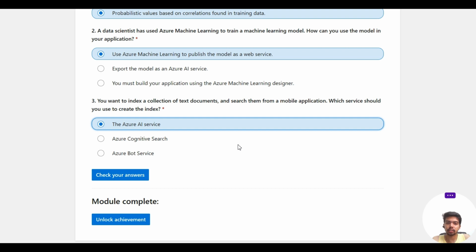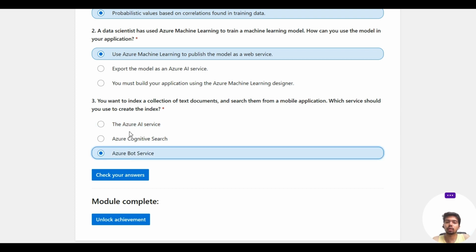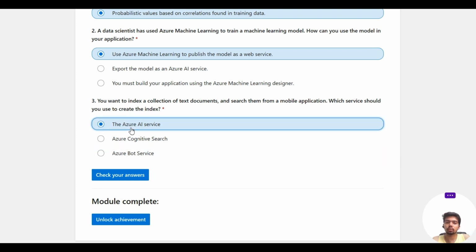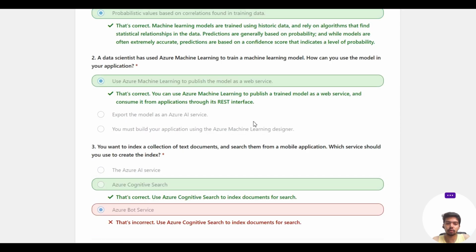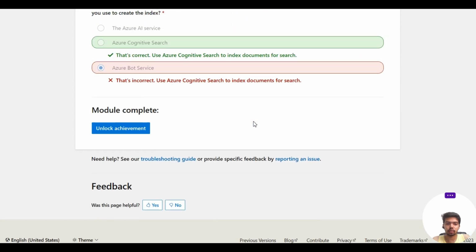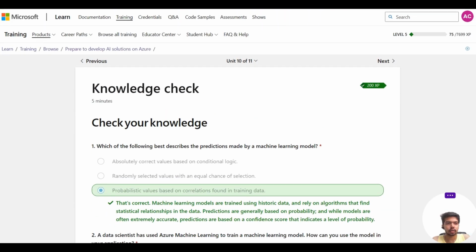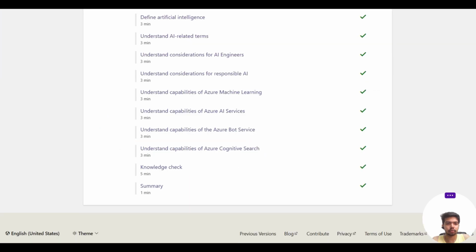Azure AI services includes all the services, but we want to create the index to search documents for a mobile application. It's Azure Cognitive Search. So we now know the answer, and let's get back.